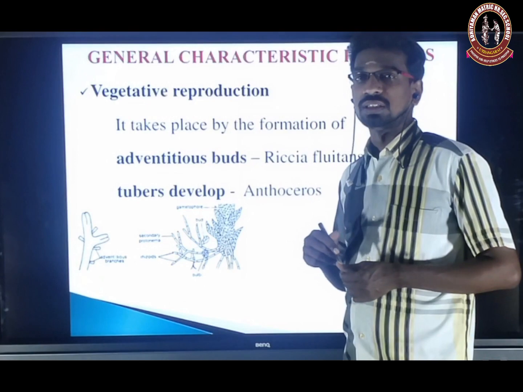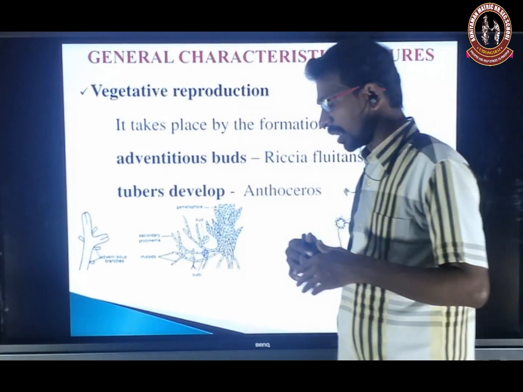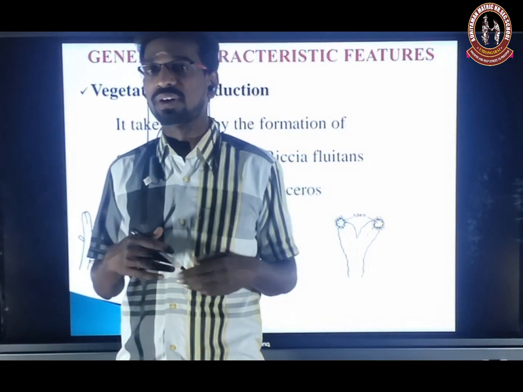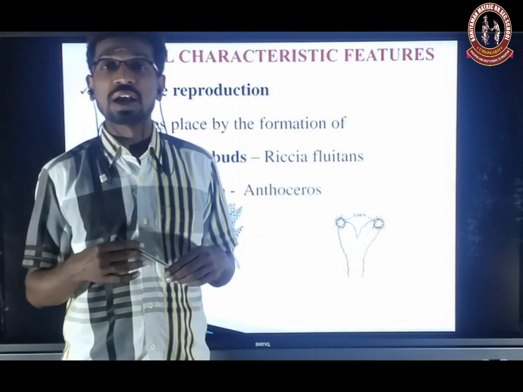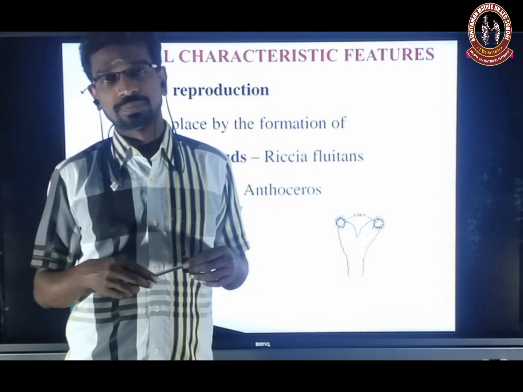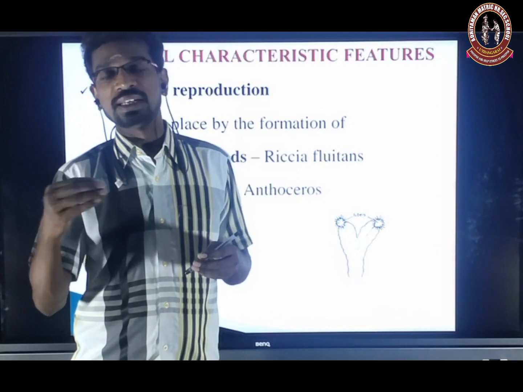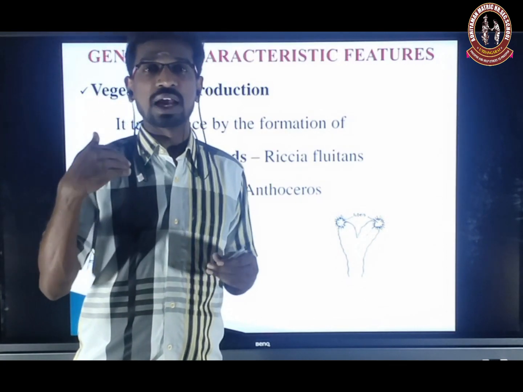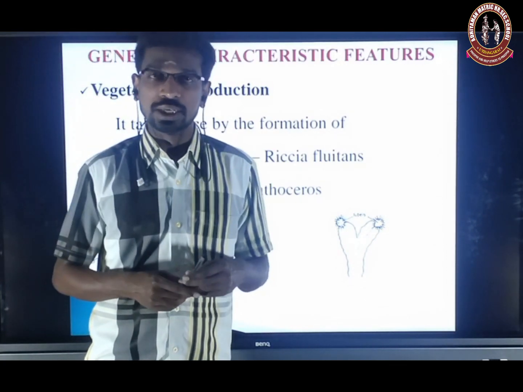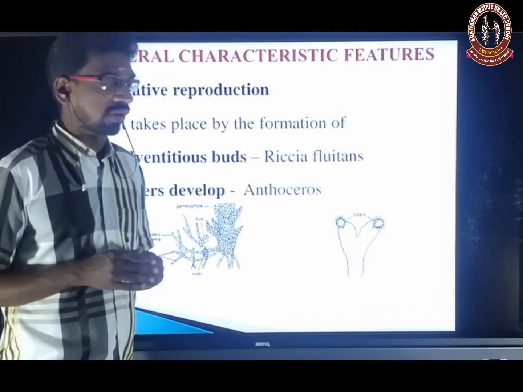Next, the reproduction, especially vegetative reproduction, is carried out by different methods. For example, fragmentation is very common in Riccia and Marchantia. The detached part or decayed part, any remaining part detached from the parental body, has the ability to develop into new young ones. Here they have given several vegetative reproduction methods in bryophytes.